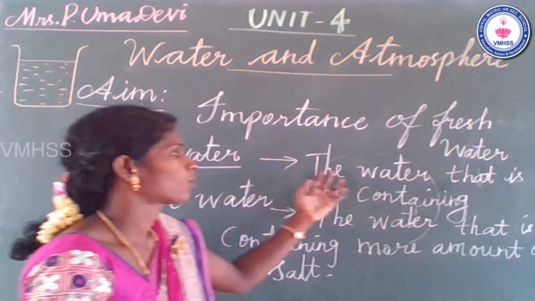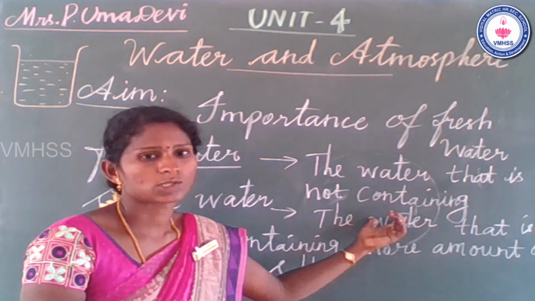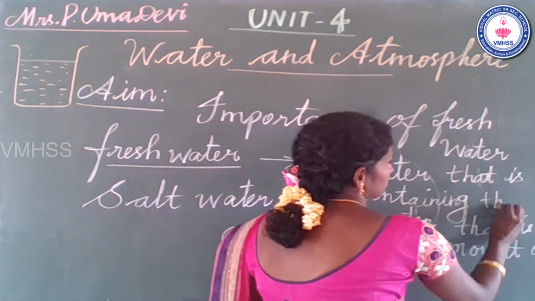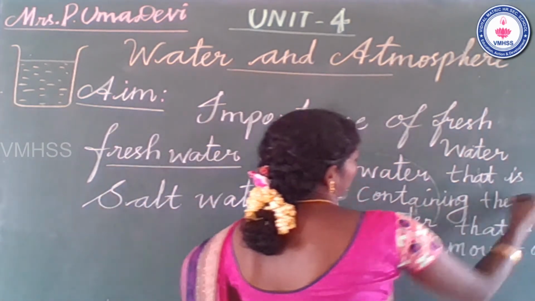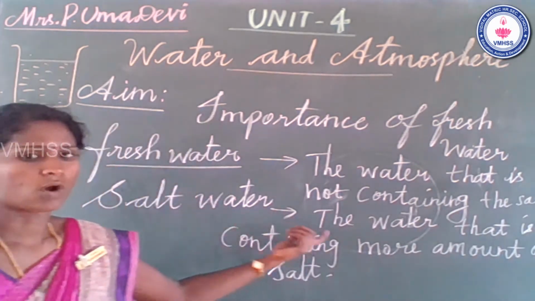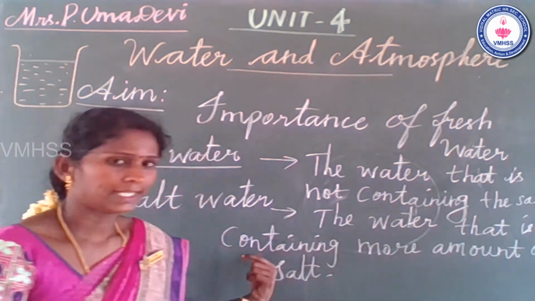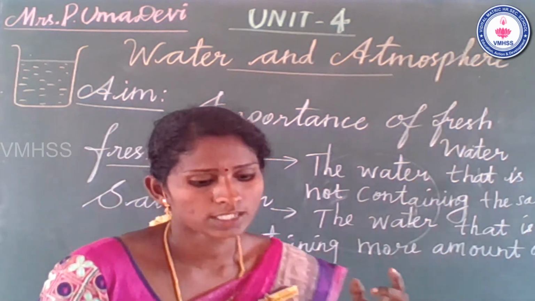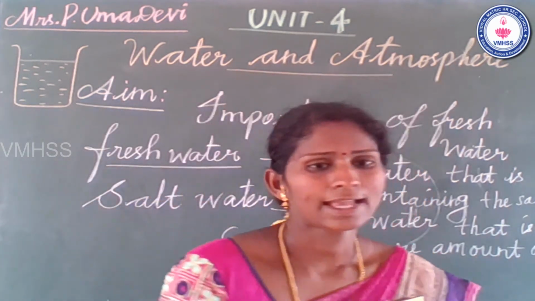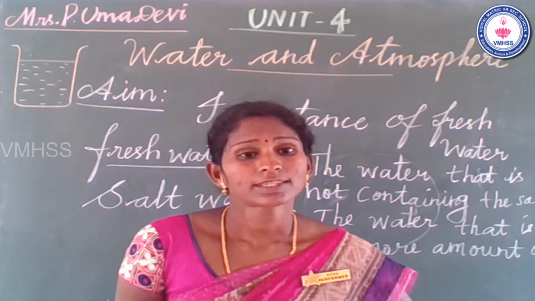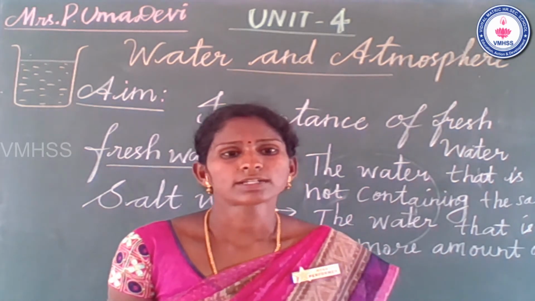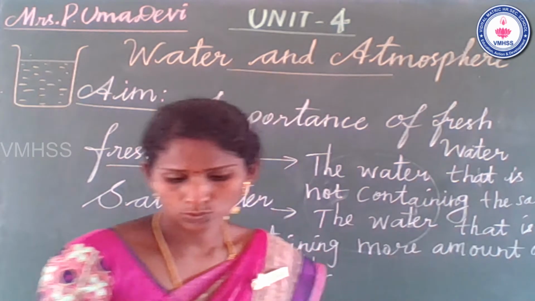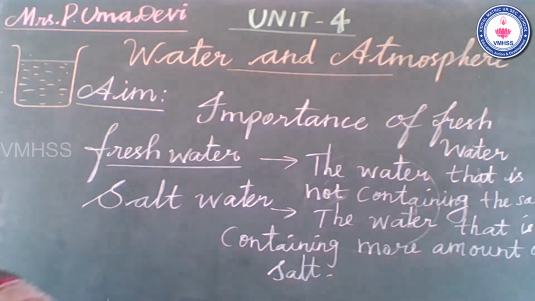Fresh water means the water that does not contain salt. Salt water means the water that contains more salt. Our earth has more salt water compared to fresh water. Okay, students, see the model.